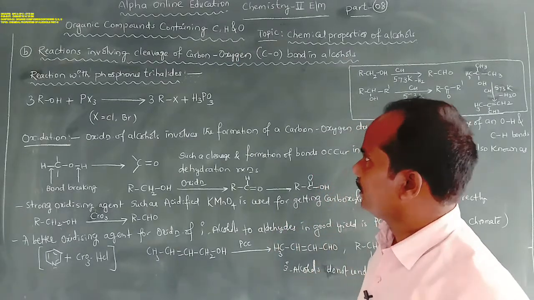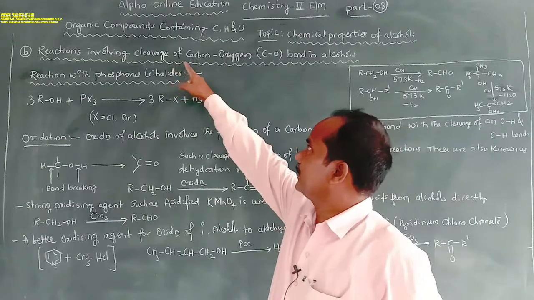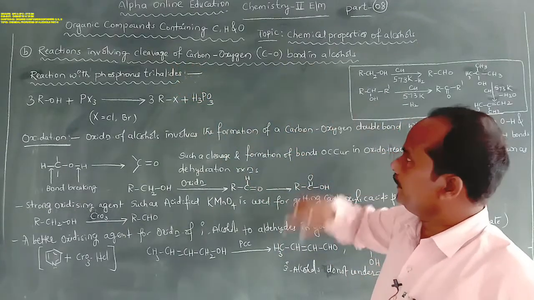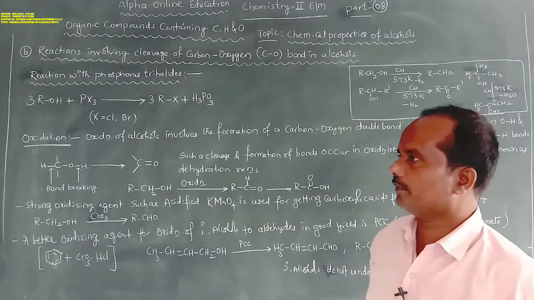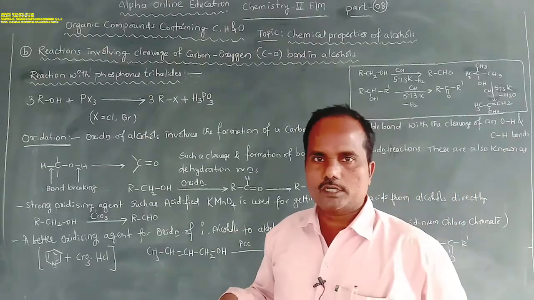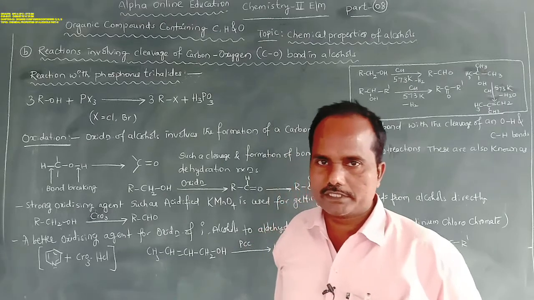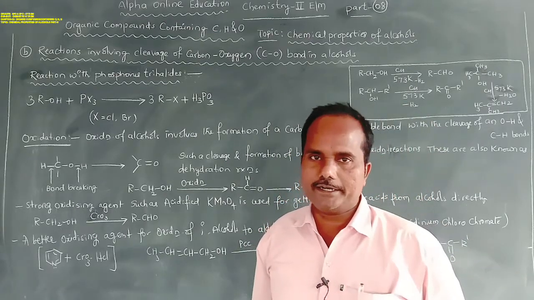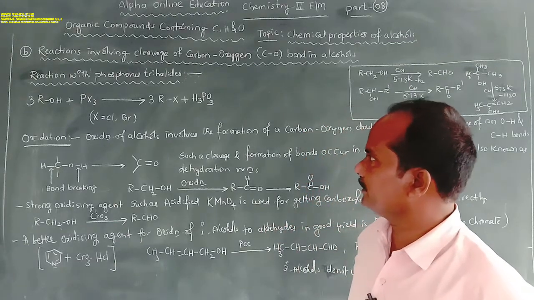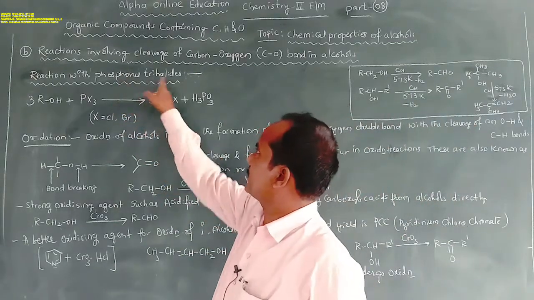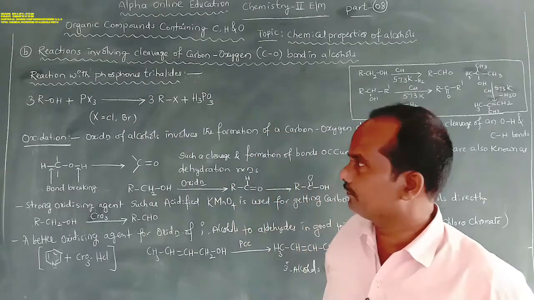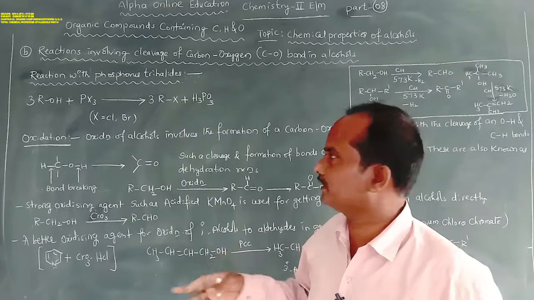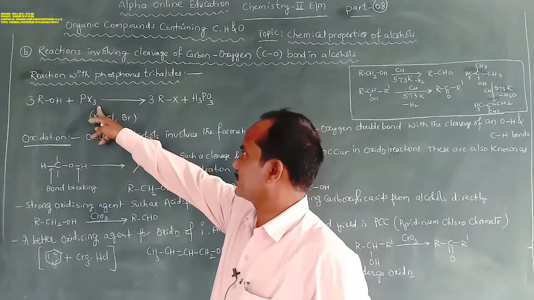Already the reactions involving cleavage of carbon and oxygen bond in alcohols, the two properties are discussed, in which there is a reaction with hydrogen halides and dehydration. Then another one is reaction with phosphorus trihalides. When alcohols are treated with phosphorus trihalides.